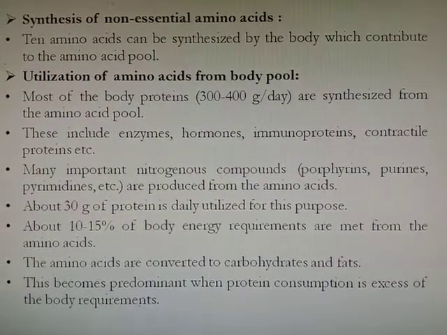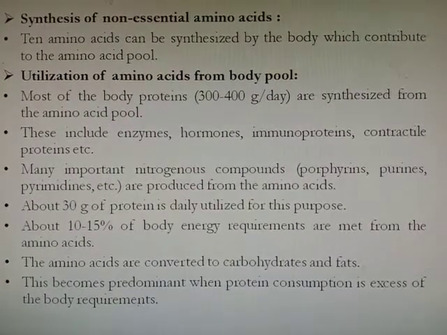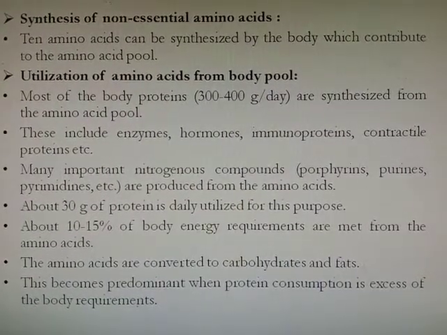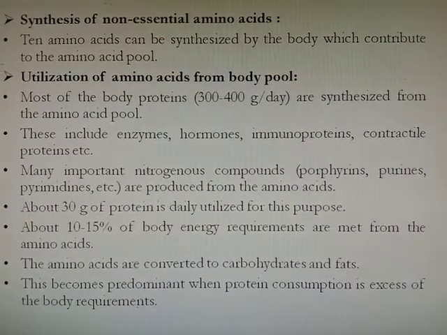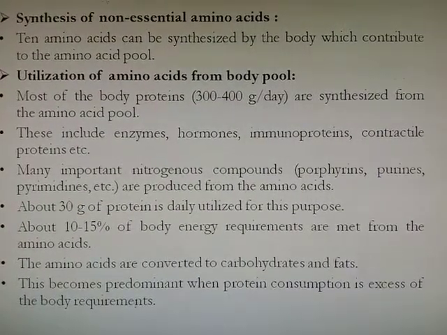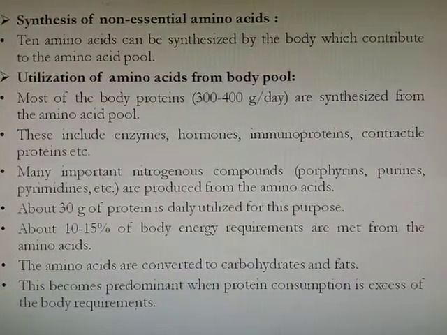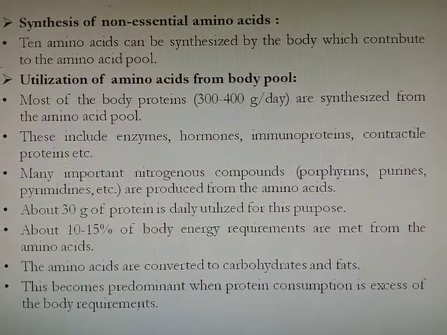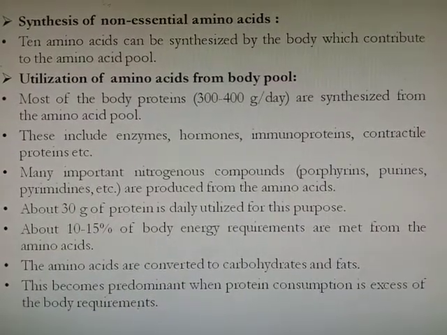About 10 to 15% of body energy requirement is met from amino acids. It means that of whatever energy is required by the body, 10% to 15% is supplied by amino acids. The amino acids are also converted to carbohydrate and fat. These pathways become predominant when protein consumption is in excess of the body requirement.